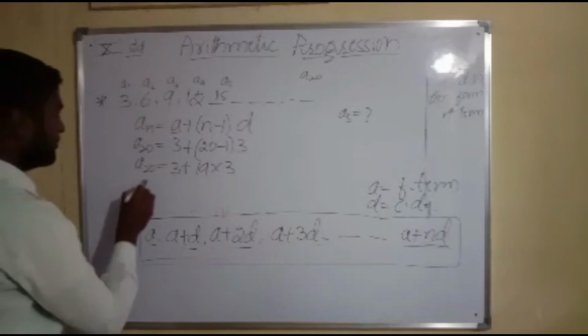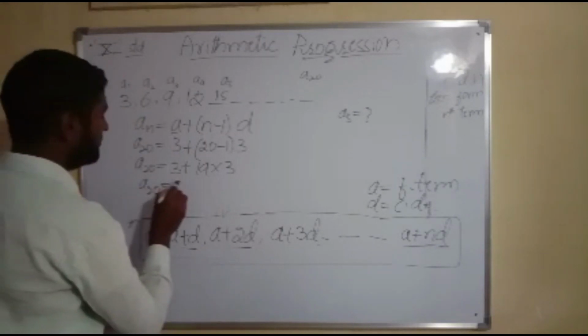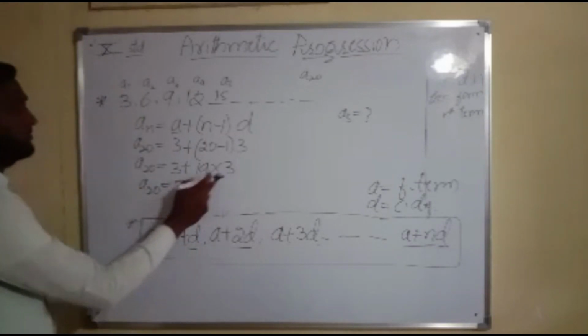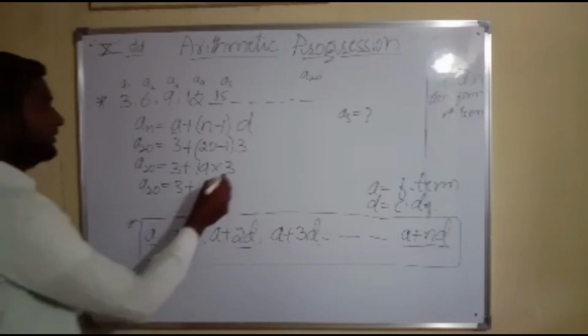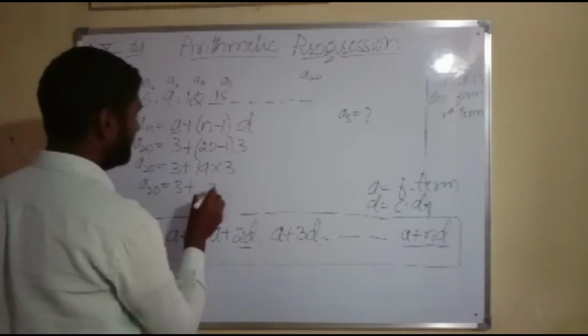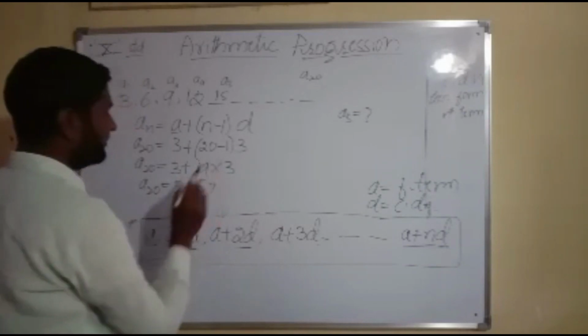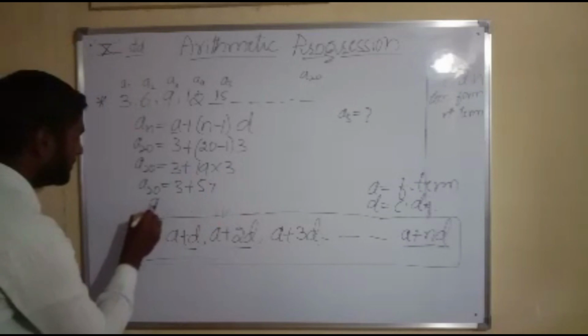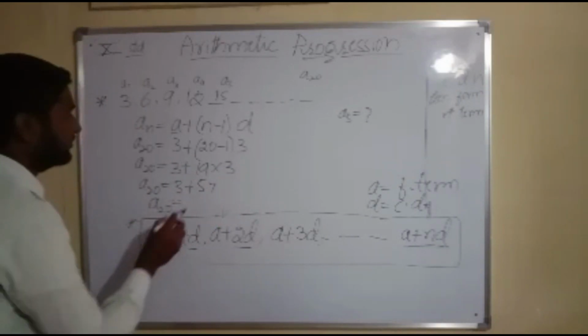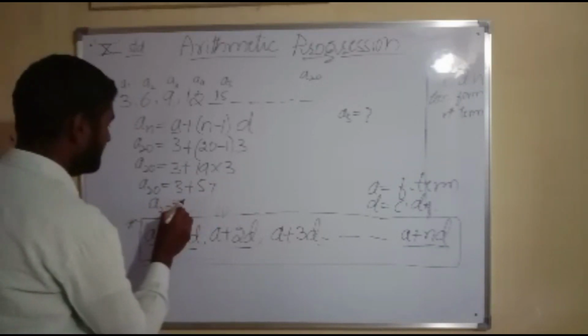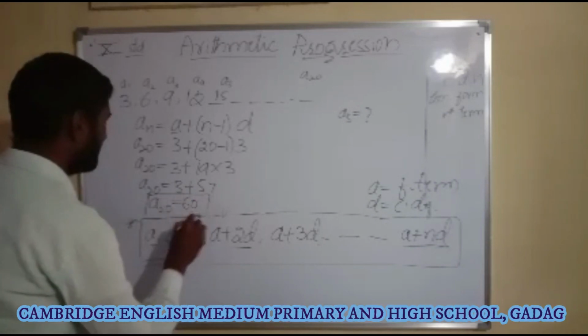So A20 is equal to 3 plus, you can multiply 19 into 3. 3 nines are 27, 3 ones are 3, so it is 57. So A20 is equal to 3 plus 57, it is 60.